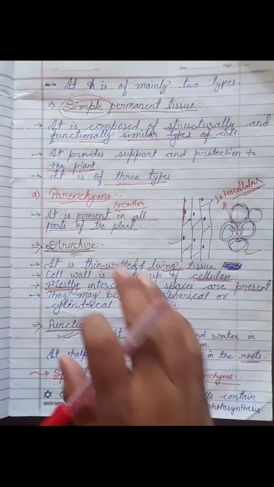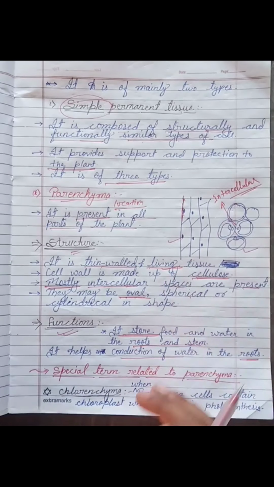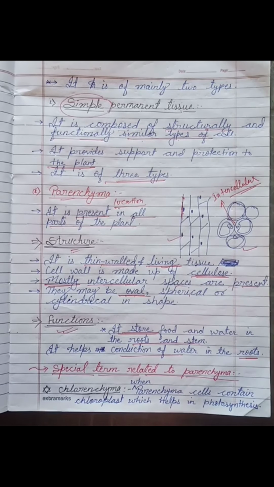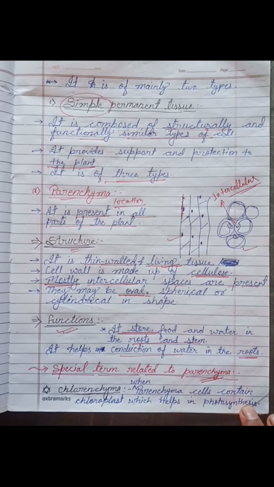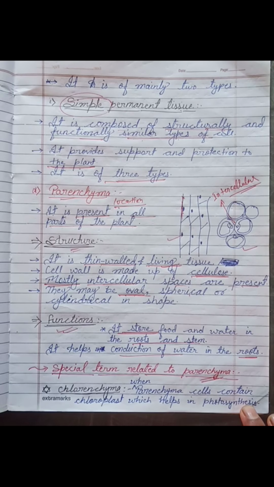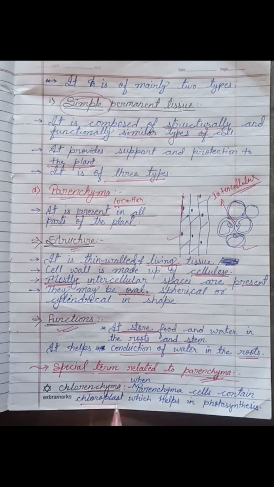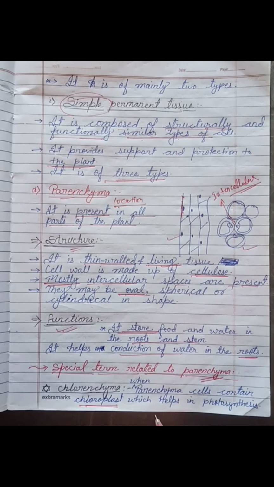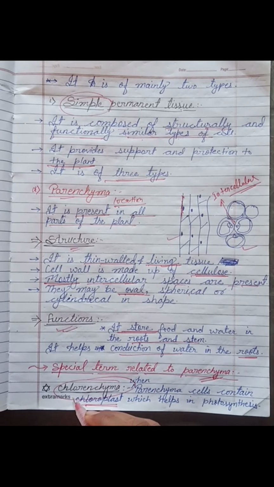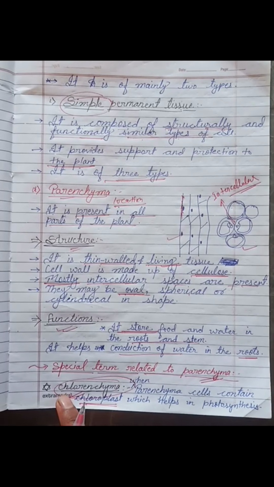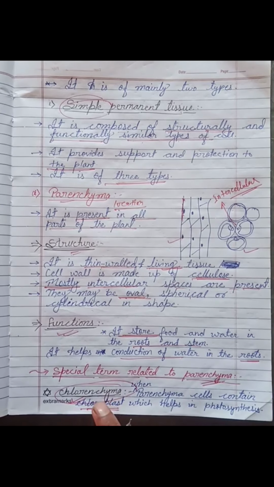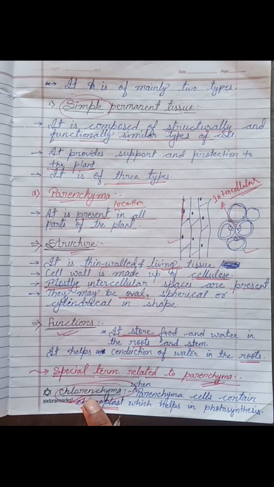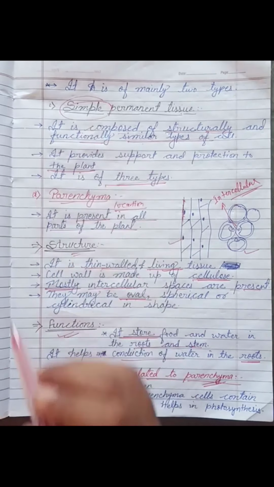Now we will discuss some important terms related to parenchyma. If the parenchyma cell contains chloroplast, then it is called chlorenchyma, not collenchyma. It is chlorenchyma, which is different from collenchyma, another type of simple permanent tissue.